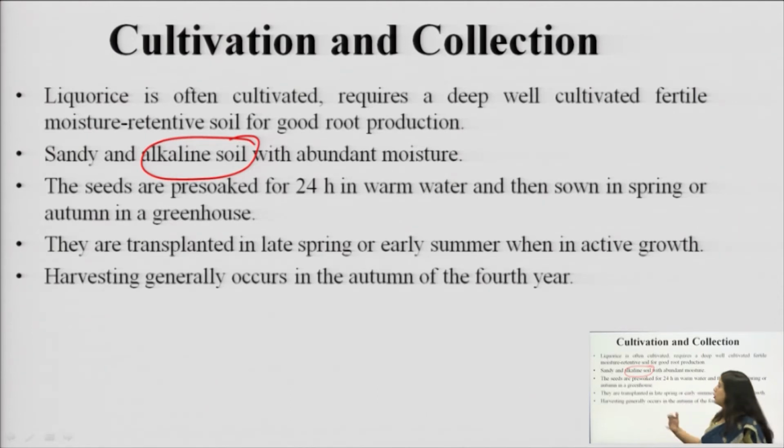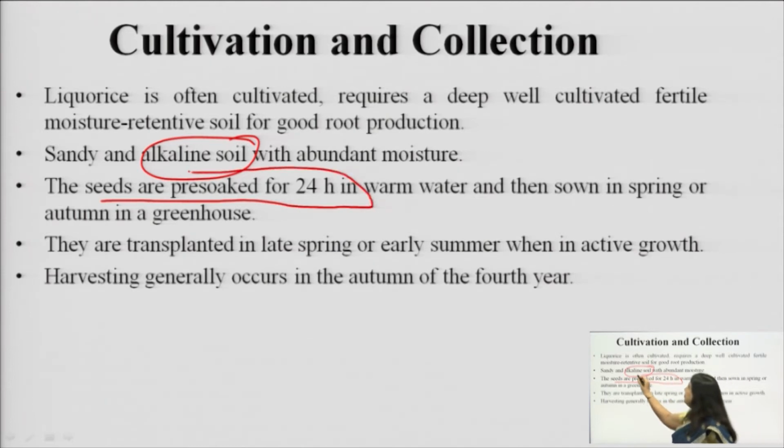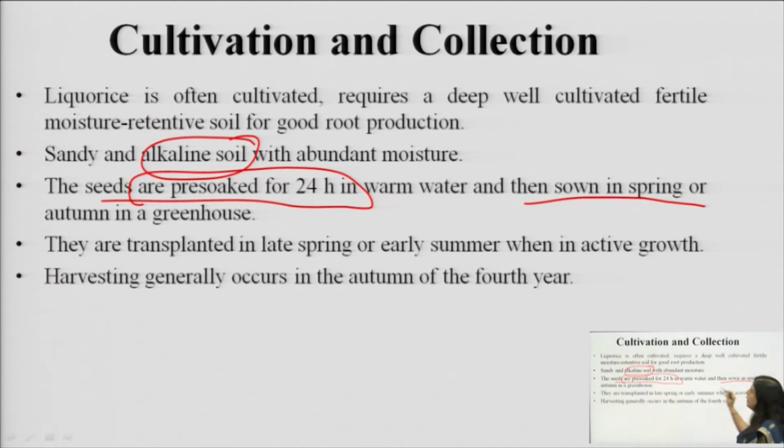Now, before sowing, it is very important that the seeds are pre-soaked for 24 hours in warm water. You have to continuously maintain the temperature of the water and keep them soaked in warm water for 24 hours, after which they are sown in the spring or in the autumn in the greenhouse itself.